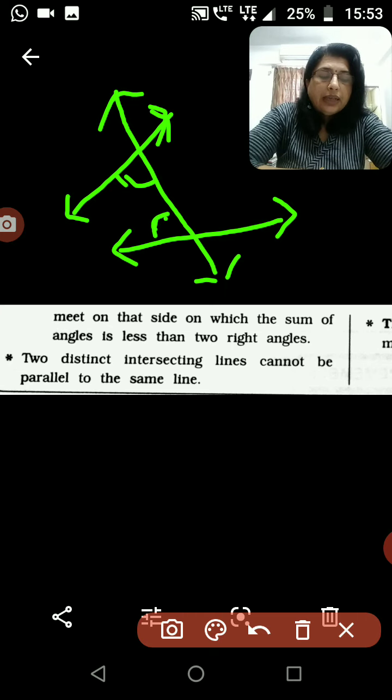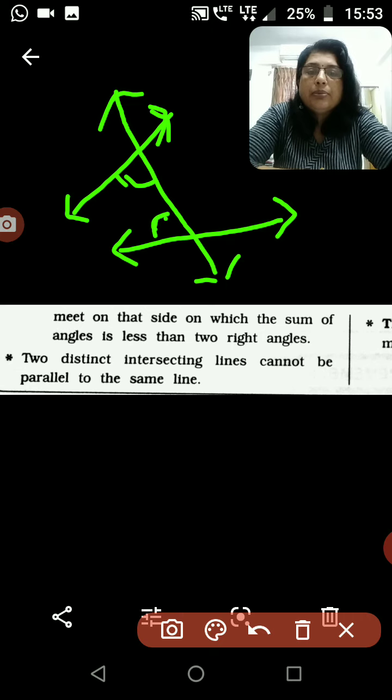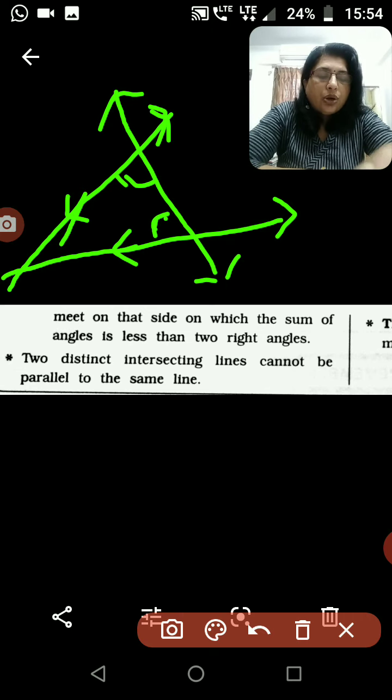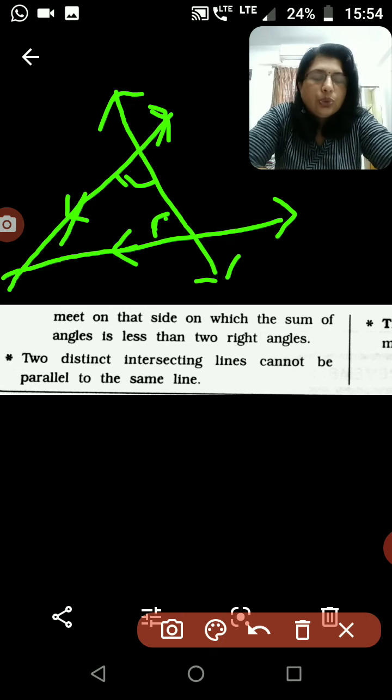Then the two straight lines, if produced indefinitely, means if we produce this straight line this way, then they will intersect each other and meet on that side on which the sum of angles is less than 2 right angles. 2 right angles means 90 plus 90, that is 180.